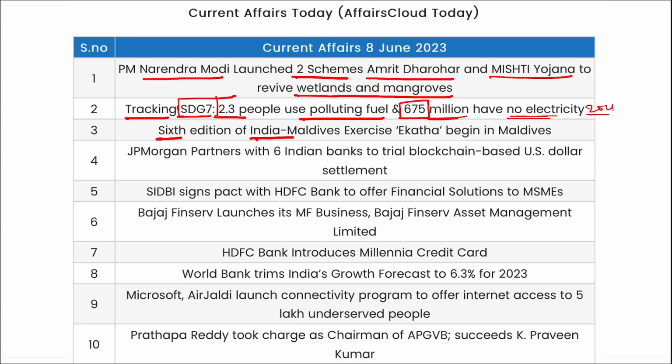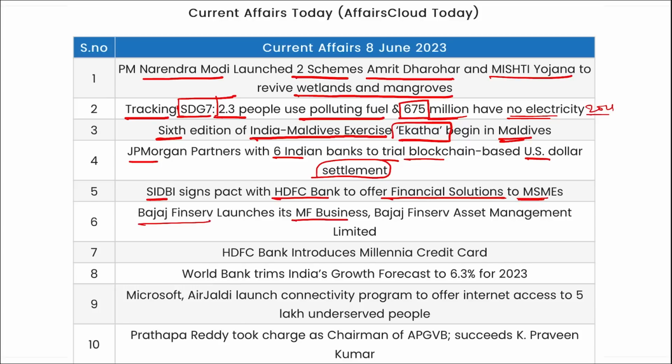Sixth edition of the India Maldives exercise Ekatha begins in Maldives. Then JP Morgan partnered with 6 Indian banks to trial blockchain based US dollar settlement. SIDBI signed a pact with HDFC Bank to offer financial solutions to MSMEs. Bajaj Finserv launched mutual fund business and Bajaj Finserv Asset Management Limited, that is the mutual fund business name. Then HDFC Bank has introduced Millennia credit card.